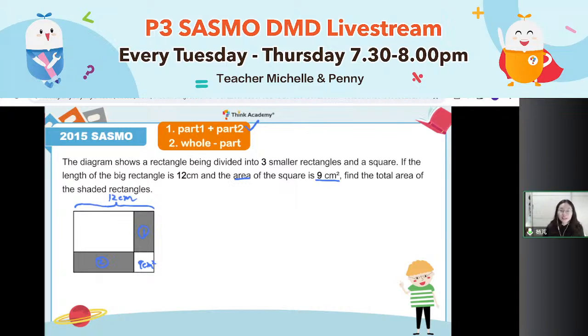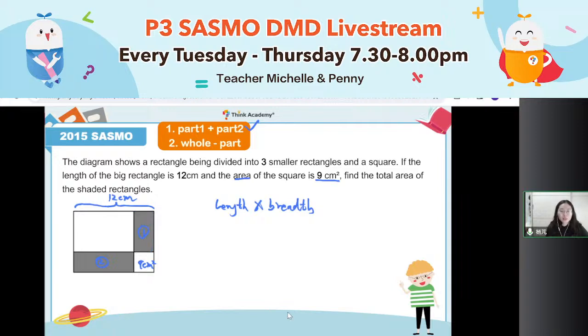Let's see. If I want to know the area of one of the rectangles, I must find out the length of the rectangle and the breadth of the rectangle. Because length times breadth equals the whole area of a rectangle. But for this small rectangle, I know nothing.